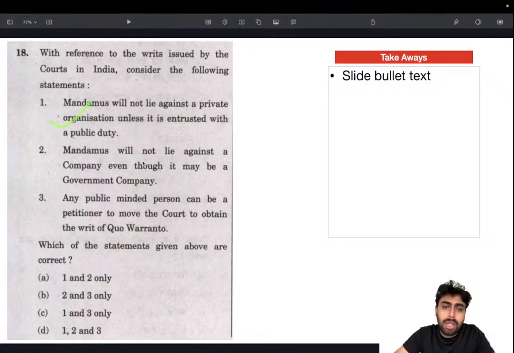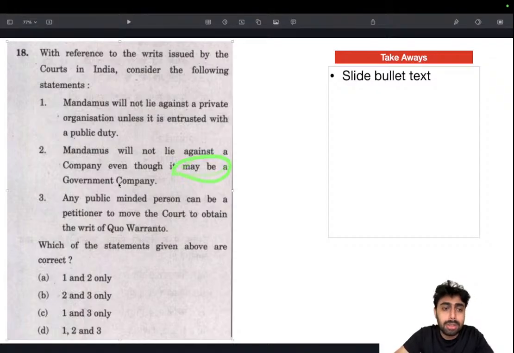Then, mandamus will not lie against a company even though it may be a government company. Yeah, this is where you have to be a bit careful. A lot of people actually marked it wrong, and there was a lot of debate going on until the UPSC actually officially released the key. That mandamus will not lie against a company even though it may be a government company. Here it's mentioned like, even though it may be a government company.